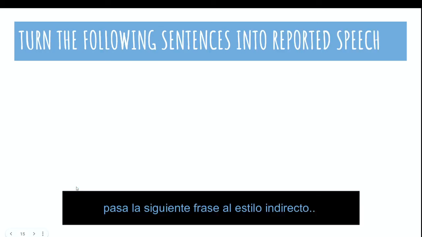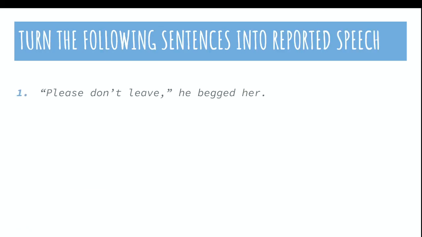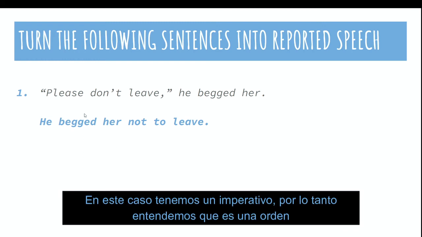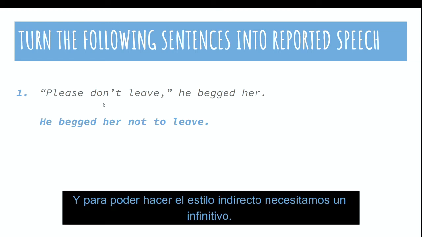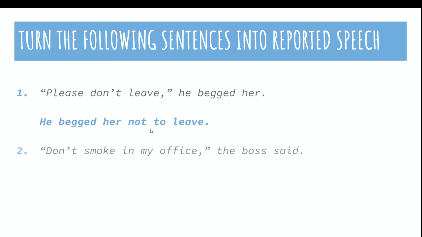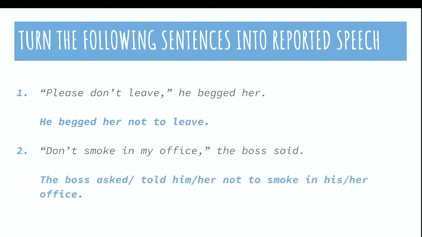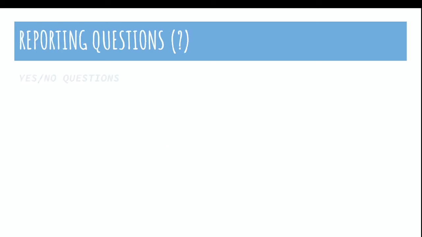All right, turn the following sentences into reported speech. Please don't leave. He begged her. It would be, he begged her not to leave. In this case, we have an imperative. Therefore, we understand that it is an order, and in order to report it, we need an infinitive form. Don't smoke in my office, the boss said. The boss told him not to smoke in his or her office.